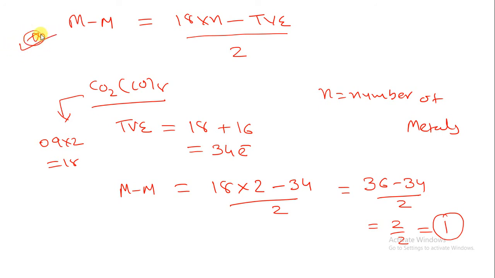This is the most important formula. This formula is not written in your book, you just have to follow this instruction, because at MSc level you have this type of formula for how to calculate the metal-metal bond. In competitive examinations they will also ask a question like this: they will give you one structure and ask what the metal-metal bond count in that structure is. So you just have to apply this formula.